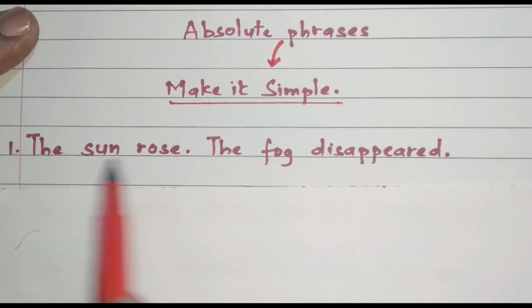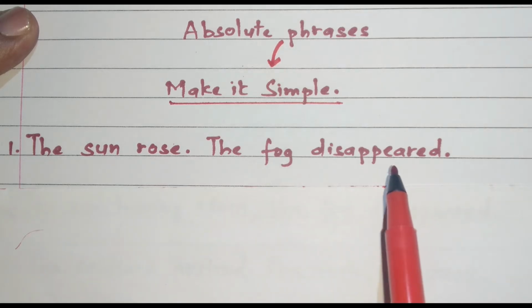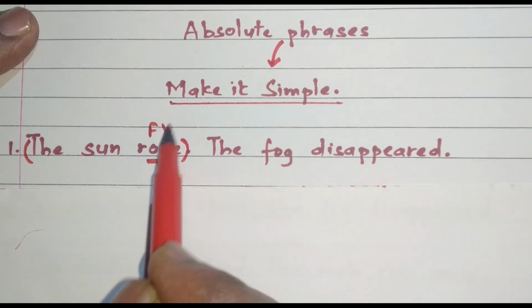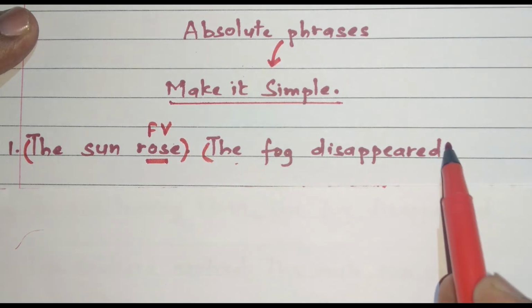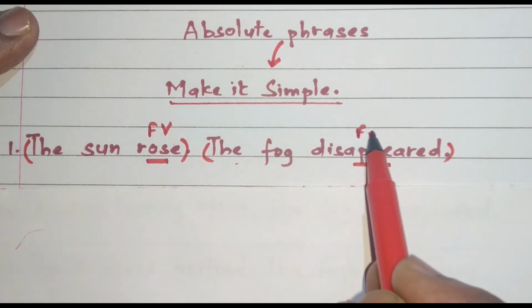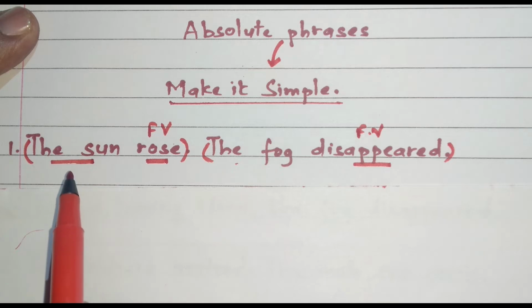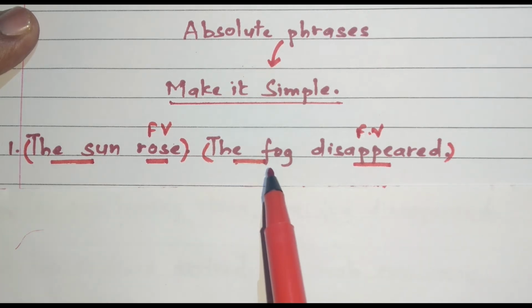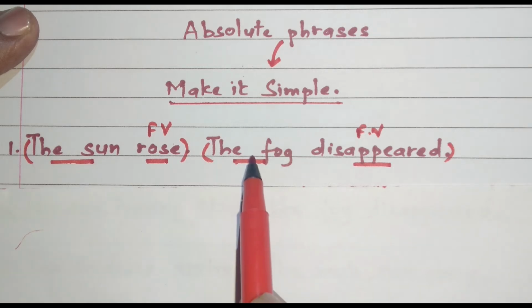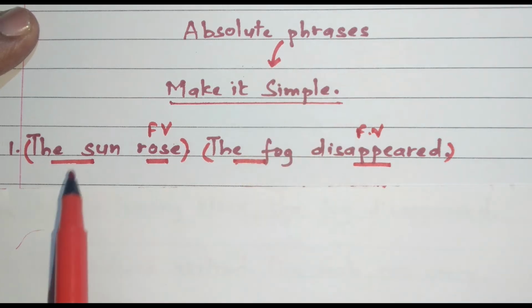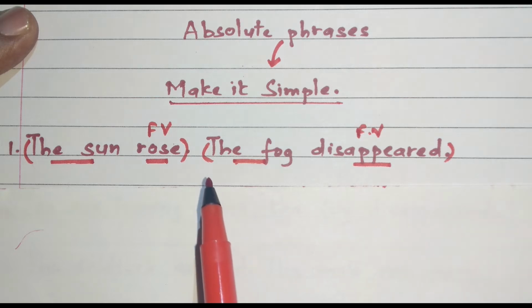First example: the sun rose, the fog disappeared. Here, the sun rose is a simple sentence. Rose is a finite verb. The fog disappeared is another simple sentence, and disappeared is a finite verb here. Now we have to combine both these simple sentences to form one simple sentence. Friends, have you noticed? Here the subject is the sun. Here the subject is the fog. That means the subjects are different. So we use the absolute phrase method to form a simple sentence whenever we have two different subjects.